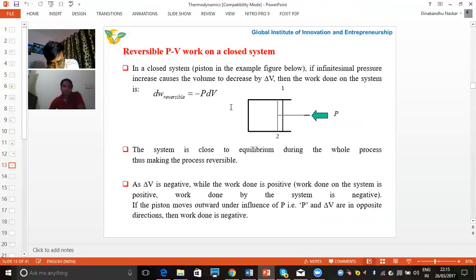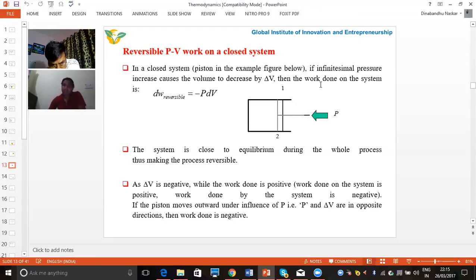You can also see here how work done is calculated in the reversible process. It is a closed piston and cylinder. For example, when we are applying the force P in this direction, the piston moves in the inward direction. So here we can say that this is an example of work done on the system, because we are moving the piston in the inward direction. But when applying the force in the opposite direction, means from this way, in this case the piston is moving in the outward direction. So this will be the example of work done by the system.